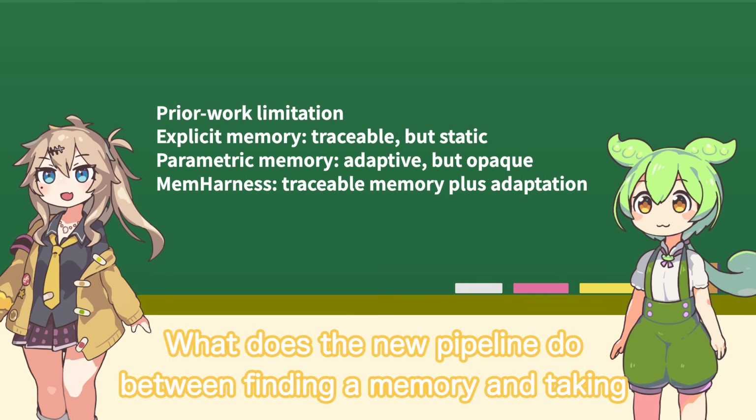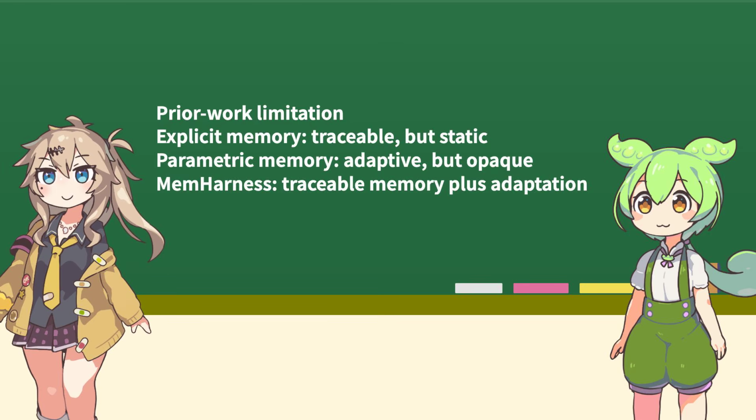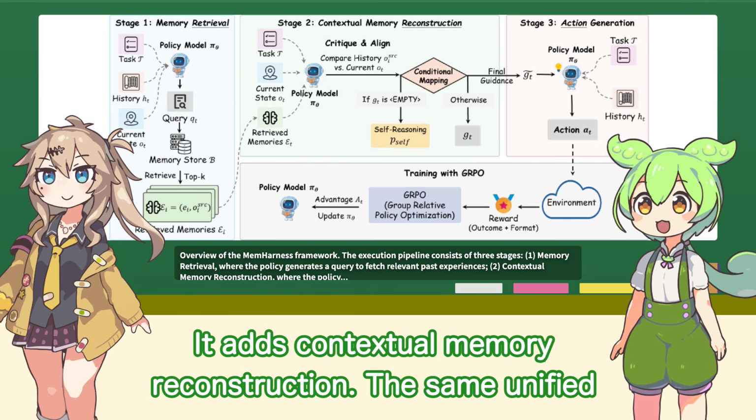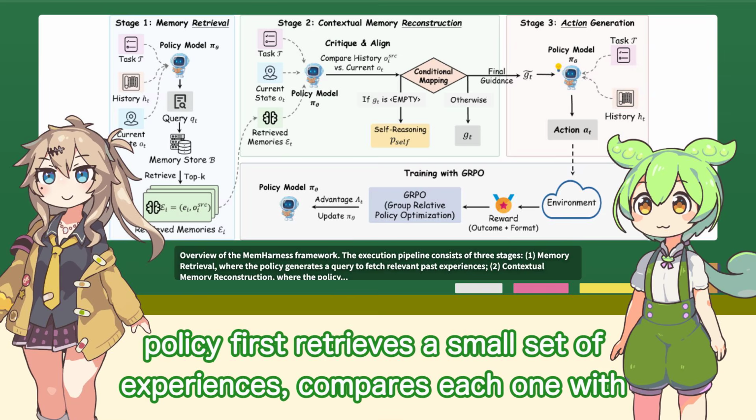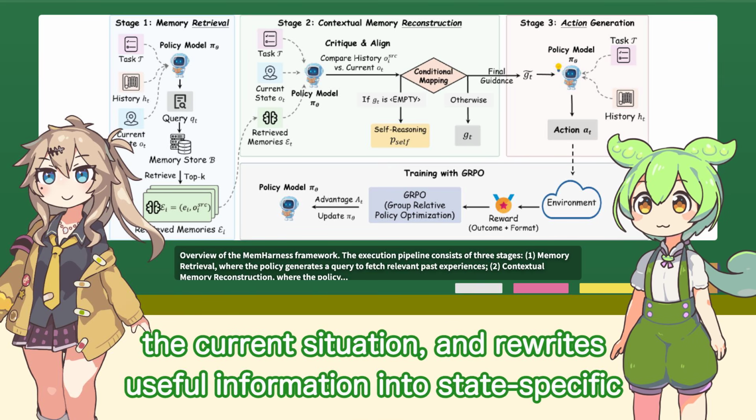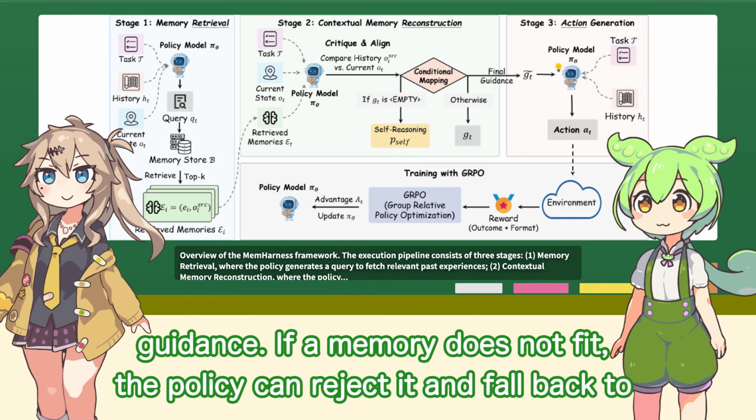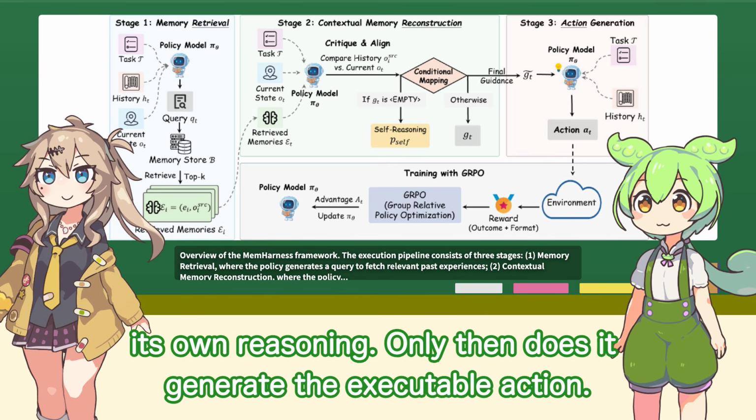What does the new pipeline do between finding a memory and taking an action? It adds contextual memory reconstruction. The same unified policy first retrieves a small set of experiences, compares each one with the current situation, and rewrites useful information into state-specific guidance. If a memory does not fit, the policy can reject it and fall back to its own reasoning. Only then does it generate the executable action.